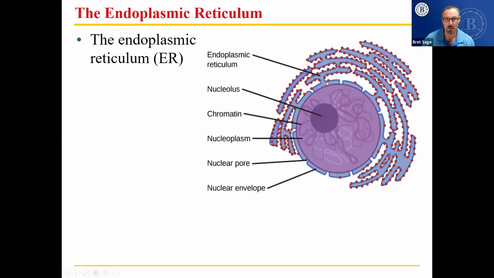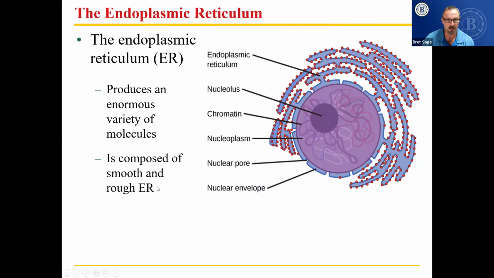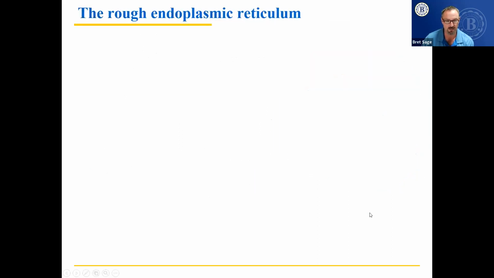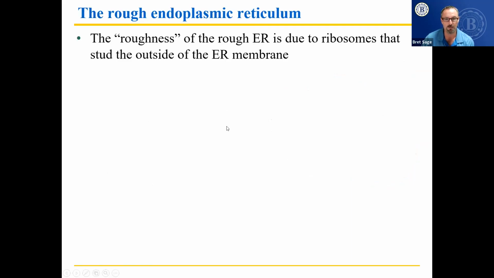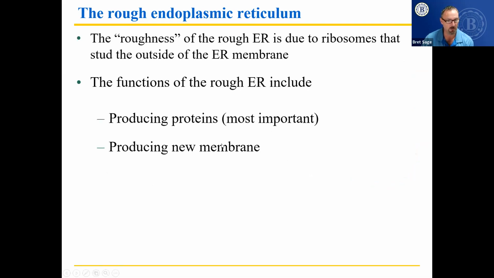Okay, this is the endoplasmic reticulum. This is a figure from your text. Produce an enormous variety of molecules. It can be composed of both smooth and rough. What you see here is the rough endoplasmic reticulum, and it's called rough because it has individual ribosomes studding the surface. The roughness of the rough ER is due to ribosomes on the outside. The functions of the rough ER include producing proteins, which is most important, and producing new membrane.